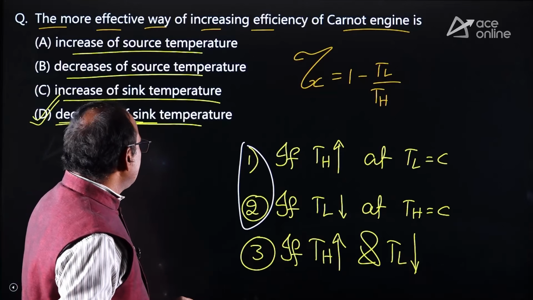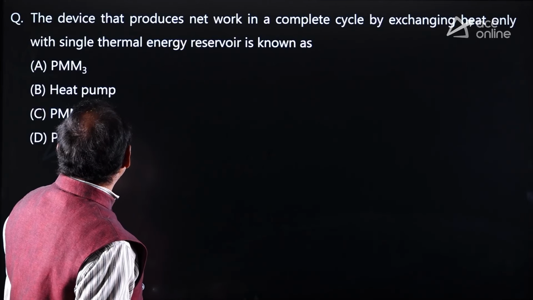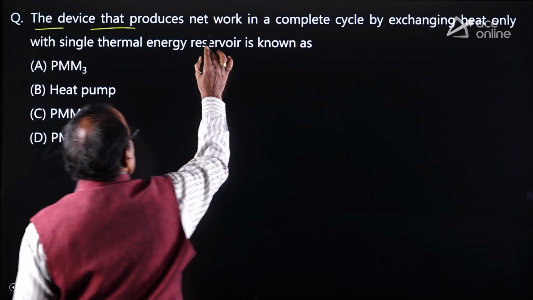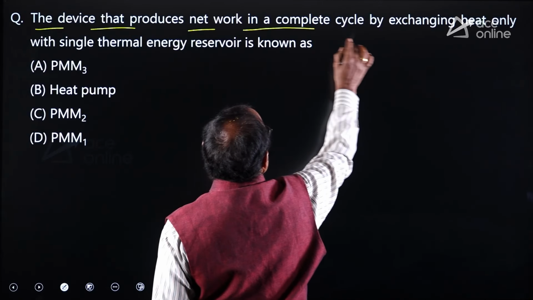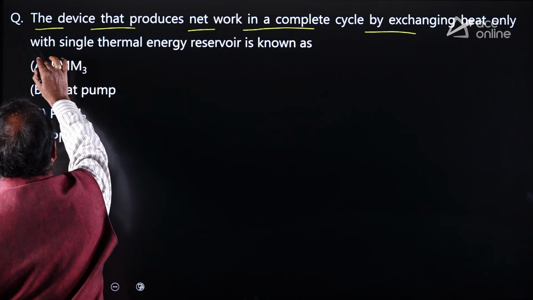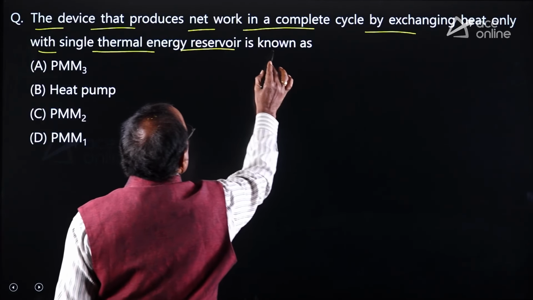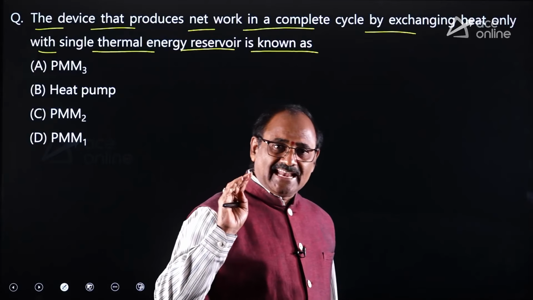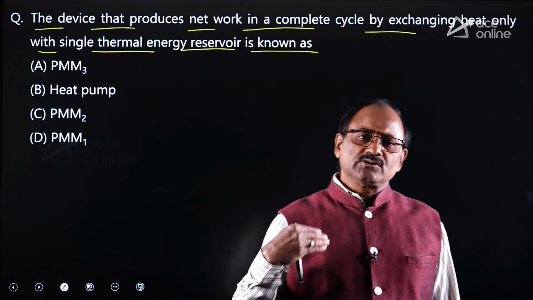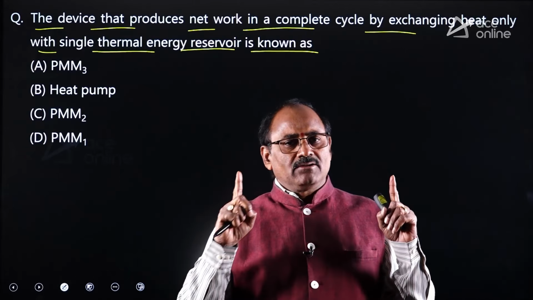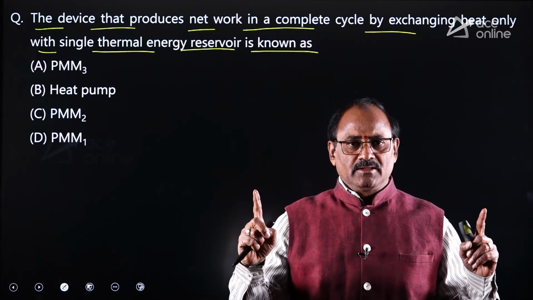Okay? Similarly, look at the next question, asking like this: the device that produces net work in a complete cycle by exchanging heat only with a single thermal energy reservoir is known as... According to the Kelvin-Planck statement, or according to the second law of thermodynamics, at least two thermal reservoirs are required for constructing any heat engine.